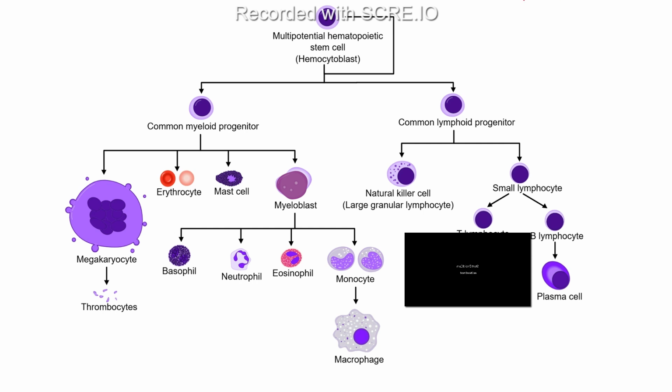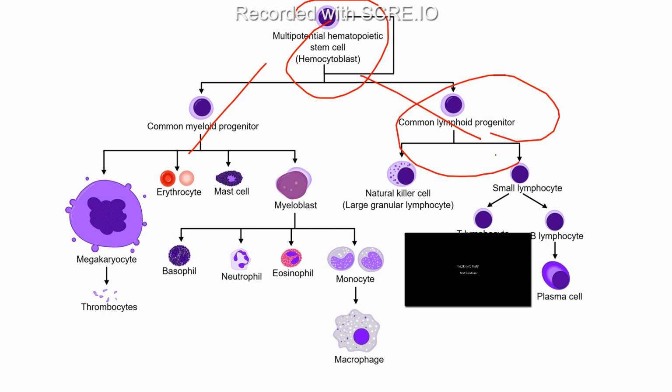Here, the hematopoietic stem cells divide into the common myeloid progenitor and the common lymphoid progenitor. The lymphoid progenitor gives the lymphocyte-related cells, like the small lymphocyte and the natural killer cells, NK cells, which will not differentiate into any other type of cells.